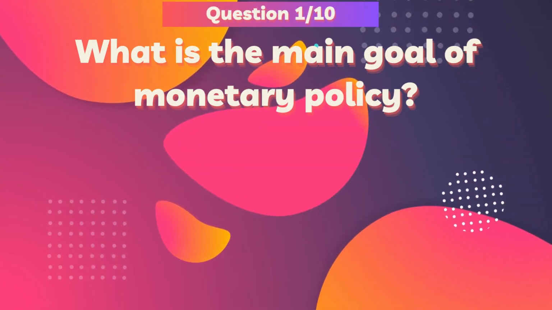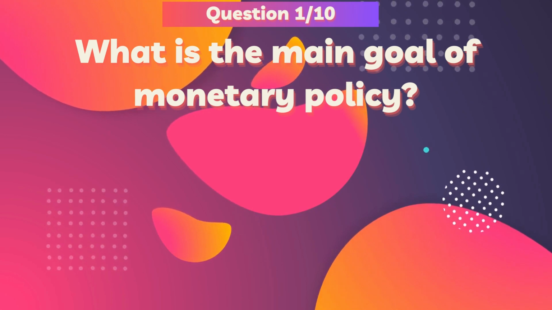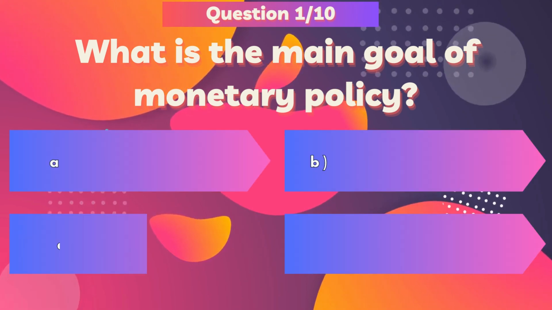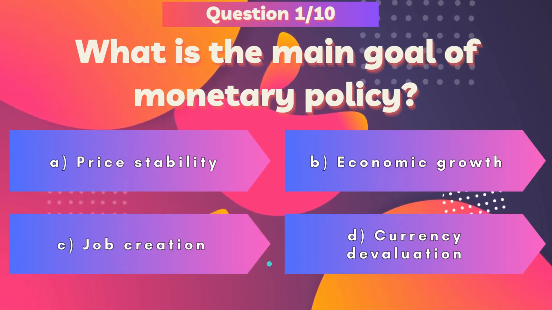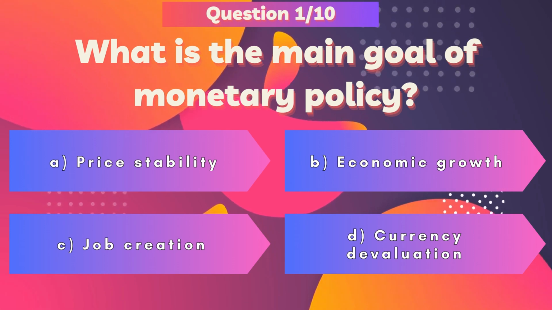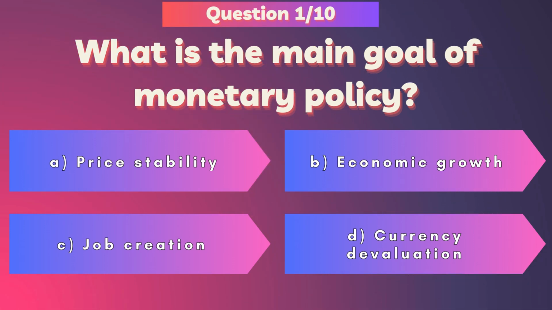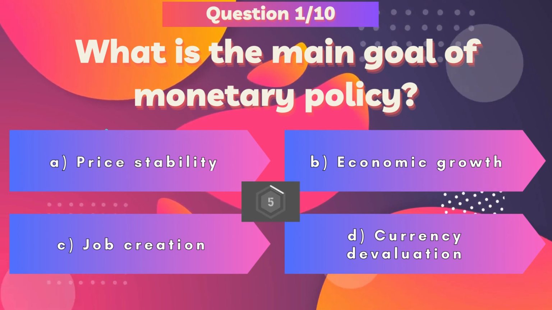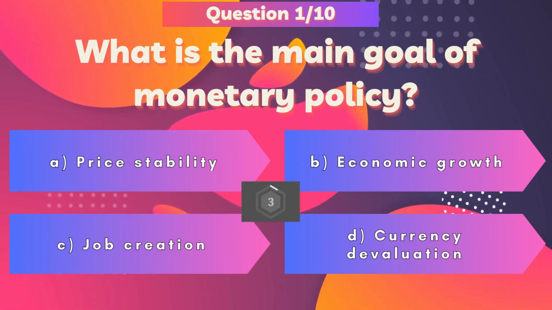Your first question. What is the main goal of monetary policy? Take a look at the following options. A. Price stability. B. Economic growth. C. Job creation. D. Currency devaluation. Take a moment to think about your answer.